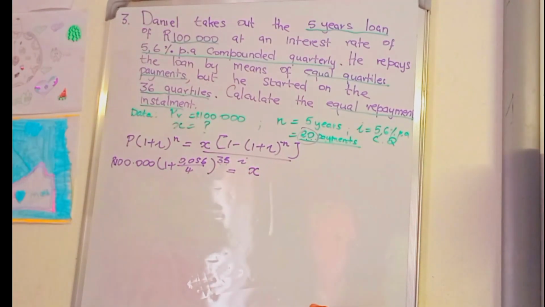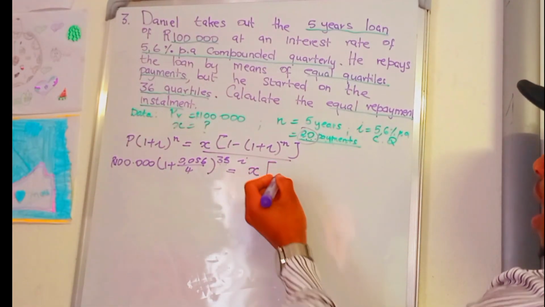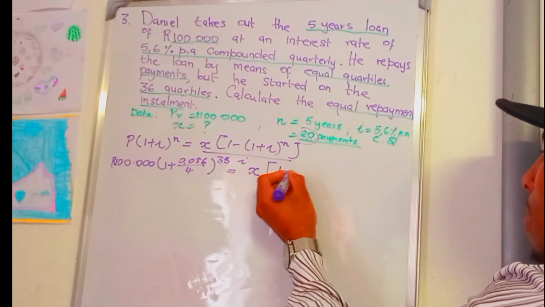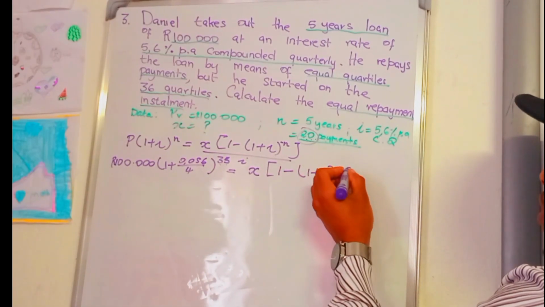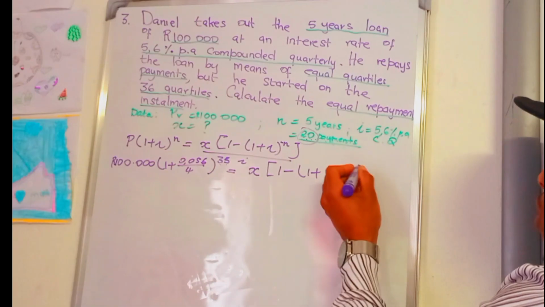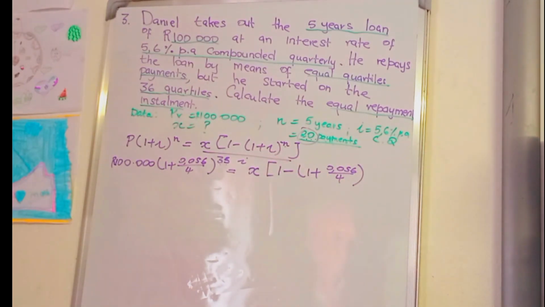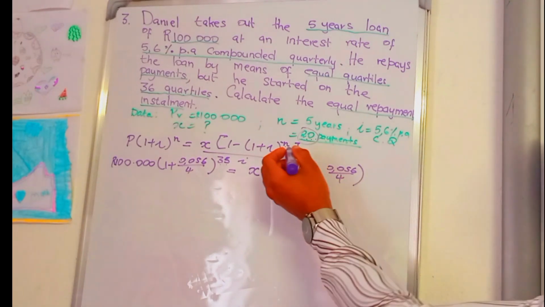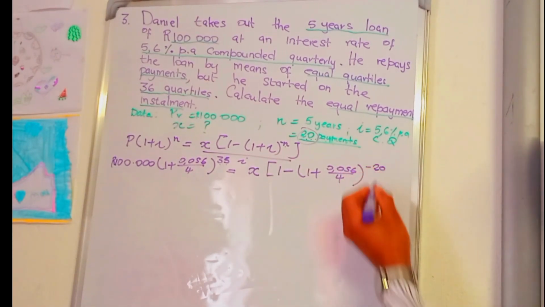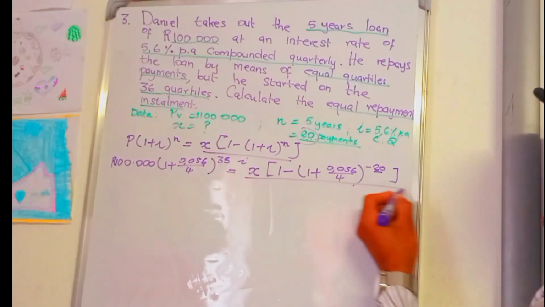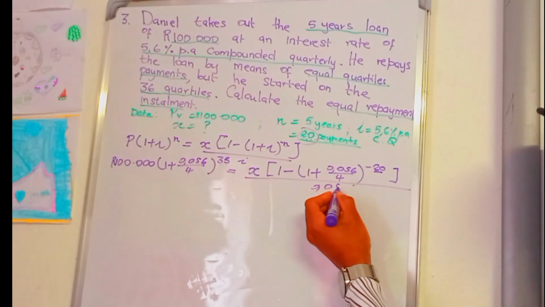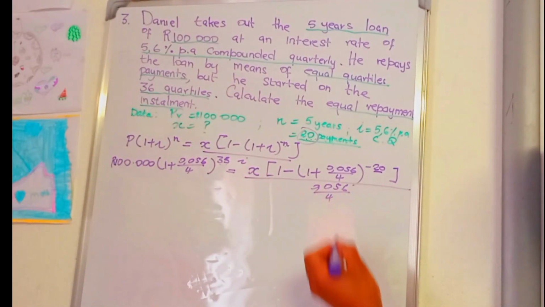So we are just calculating the value of X here. Then we have open bracket 1 minus (1 plus 0.056 divided by 4) raised to the number of payments needed to settle the loan. It remains the same: it is 20 payments, so you write 20 as it is, all over 0.056 divided by 4.